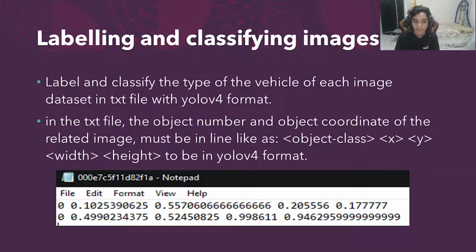After we collect images, we then need to label and classify the vehicle images dataset in TXT files with YOLO V4 format. In the TXT file, the object number and object coordinates of the related image must be in line, like object class, X axis, Y axis, width and height, in the YOLO V4 format, like in the picture of Notepad.